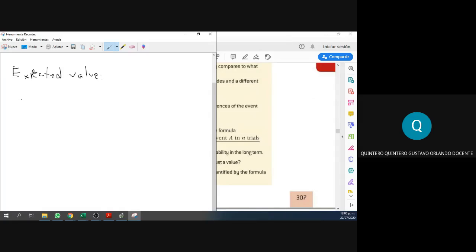You're going to multiply the total amount of times, right? So we're going to call this repetitions. So the repetitions times the probability of the event. That is the expected amount of times. The repetition times the probability of the event happening.